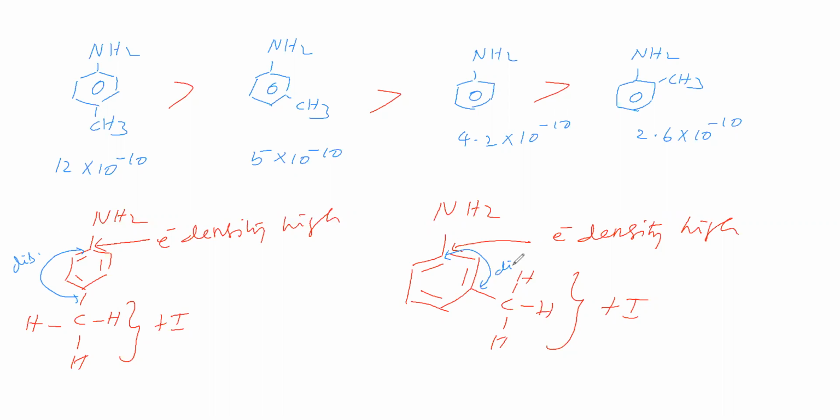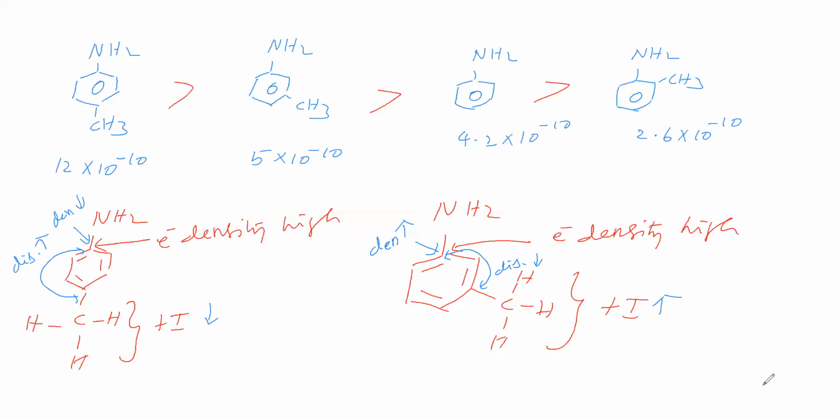So that distance, if you see, is low here and high here. Therefore, plus I effect magnitude is high in one and low in the other. So here electron density is high, here electron density is low. Therefore, lone pair availability is more, lone pair availability is less. Therefore, basic strength is more, basic strength is less. It is based on the plus I effect. Okay. Experimental fact is this one. Based on plus I effect we said.